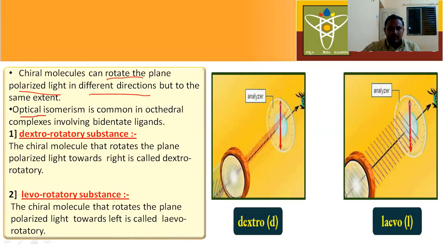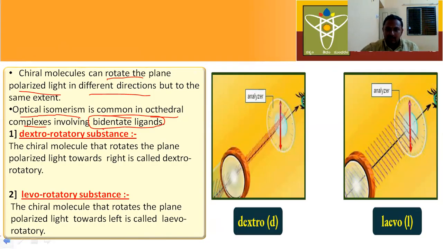Optical isomerism is common in octahedral complexes involving bidentate ligands. This is very important. Optical isomerism commonly occurs in octahedral complexes having bidentate ligands. Now, based on the direction of light, there are two types of substances.